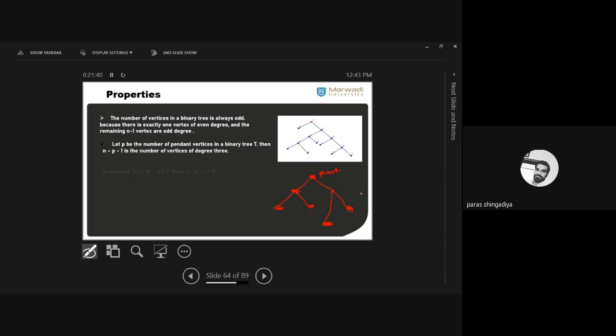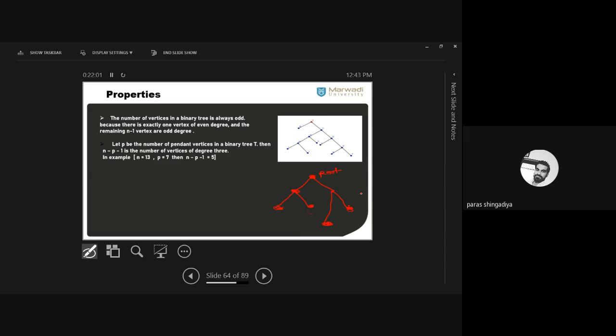Now by using this result, there is one formula we have: (n minus p minus 1). By using this formula, we can check how many vertices have degree 3. Here n means the total number of vertices, and p means pendant vertices, degree 1, the leaves of the binary tree.